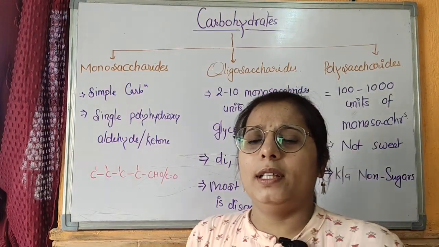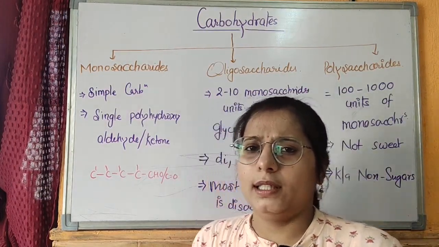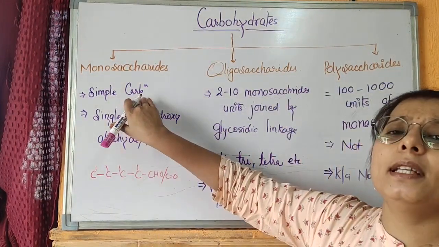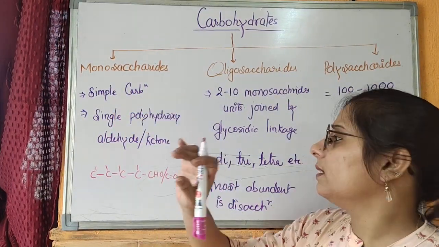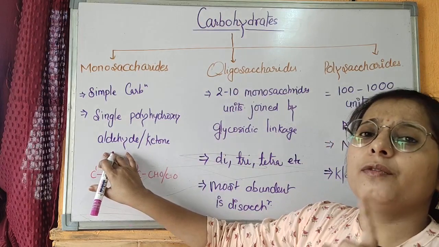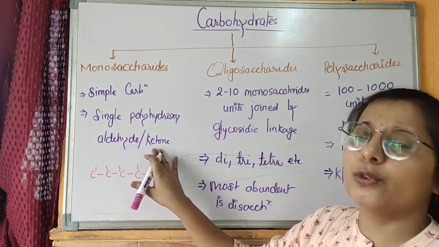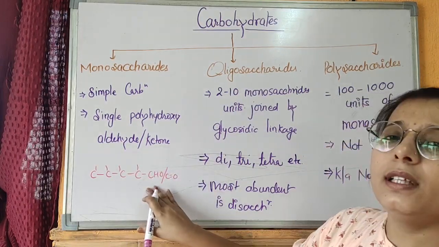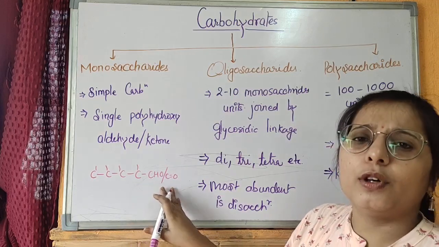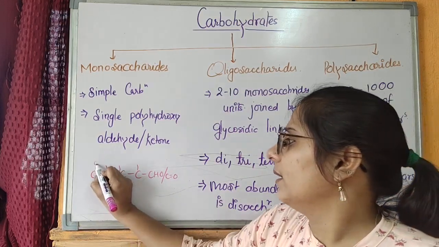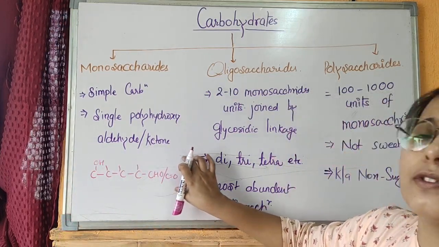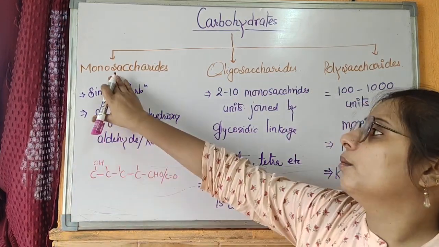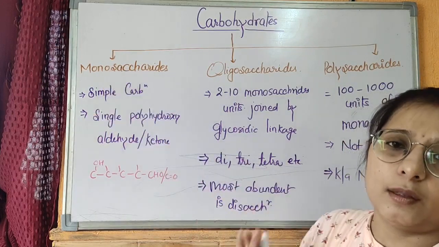Now coming to a point that what is a monosaccharide? The monosaccharide is the simplest carbohydrate. It has a single polyhydroxy stretch of carbon with an aldehyde or a ketone group. Means a stretch of carbon having the CHO group or the CO group balanced by the hydroxy group and the hydrogen. Then that stretch of carbon is called as the monosaccharide or simple carbohydrate.